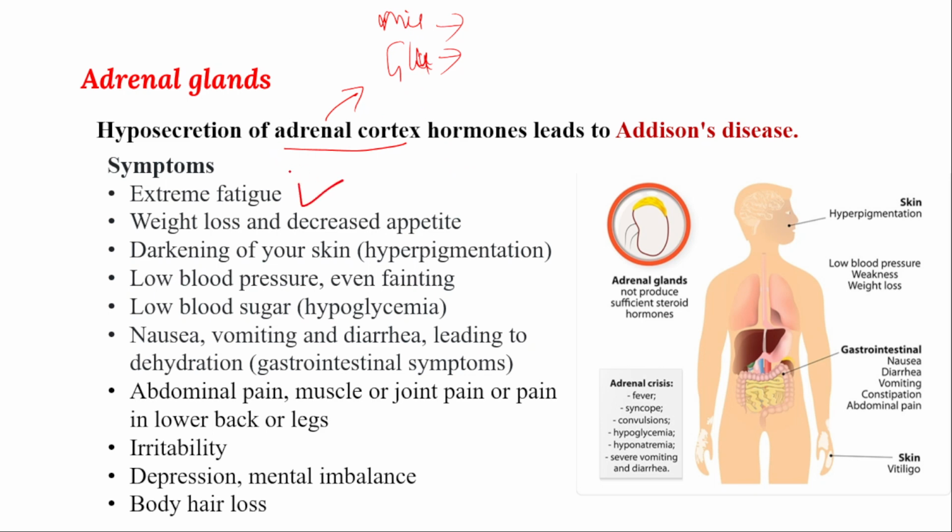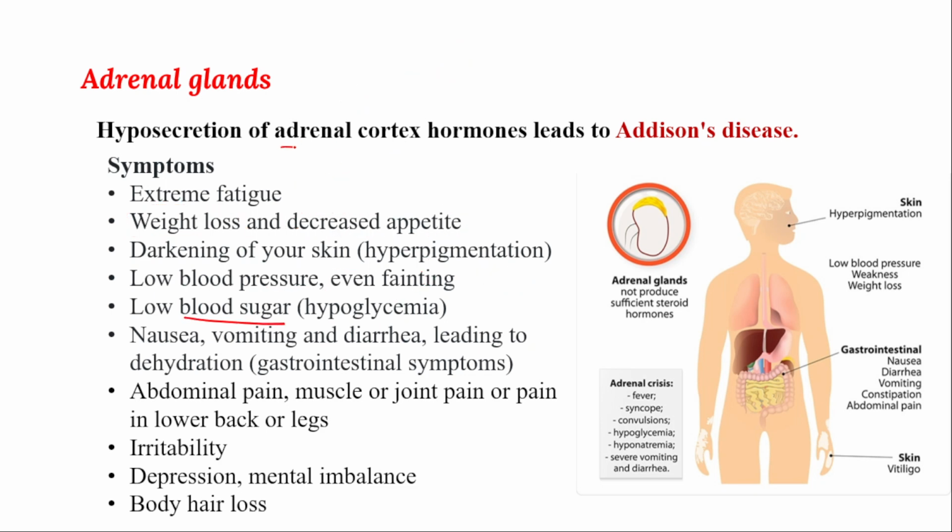Extreme fatigue means the body function will be slower, and because of improper metabolic activity, the person will not gain weight. There is less appetite, the body skin will darken, and low blood pressure will be there. Because less energy is there, the heartbeat is also lower, and there is a low blood sugar level.